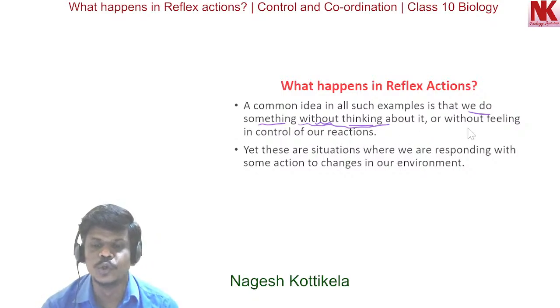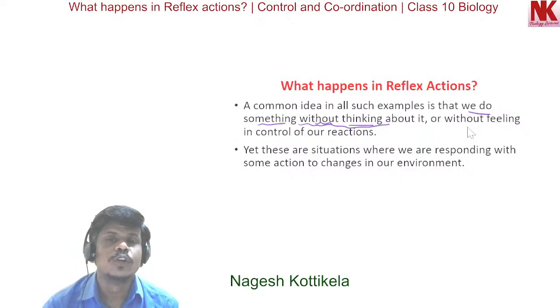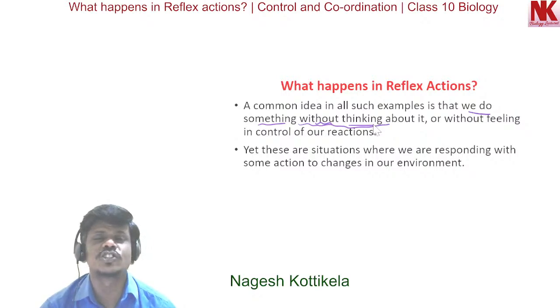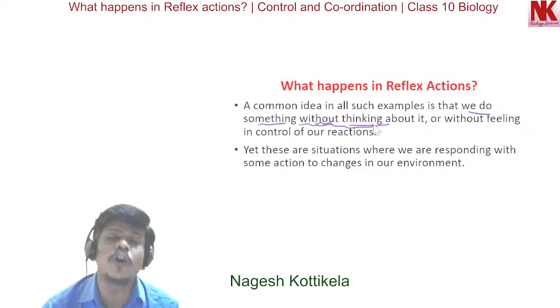There is no proper control. We cannot control those actions. They occur suddenly, very fast, involuntarily, and without thinking. This is what we call reflex action. These are sudden involuntary actions shown by the organism in response to a harmful condition or a dangerous stimulus.